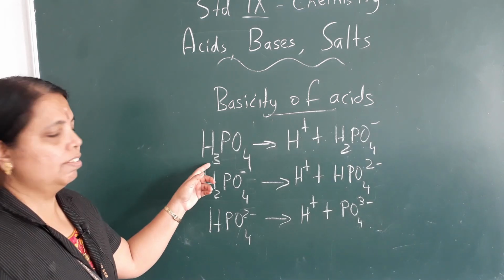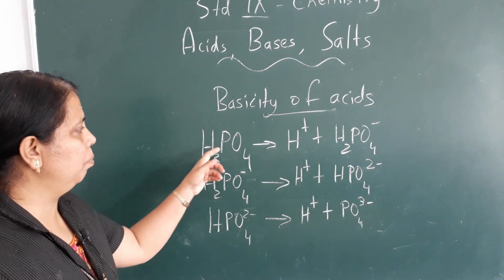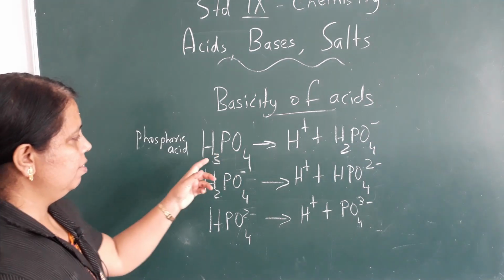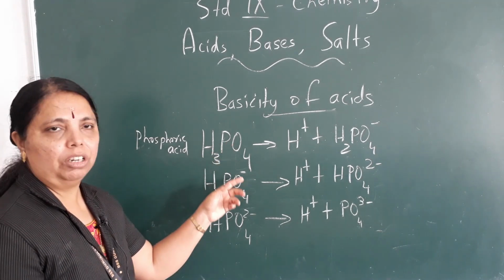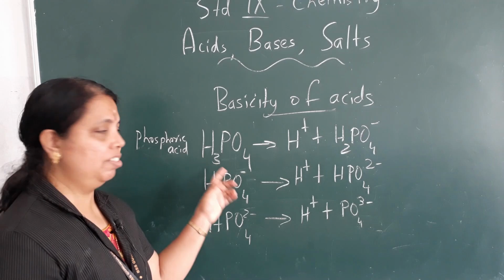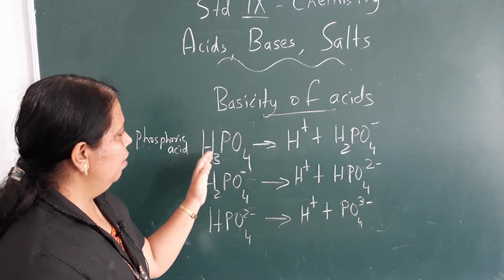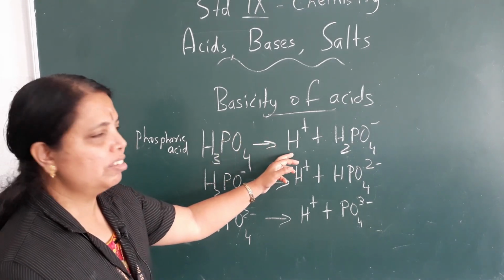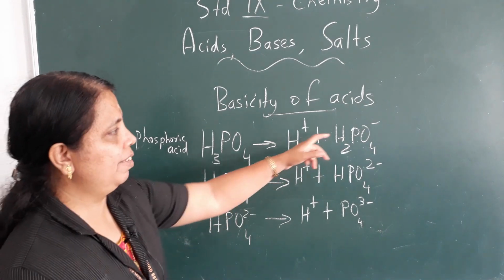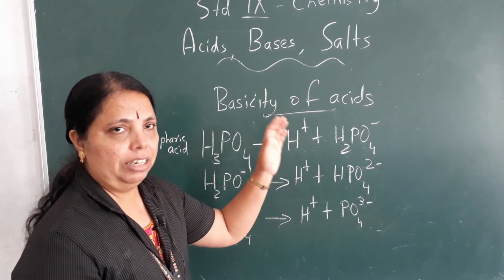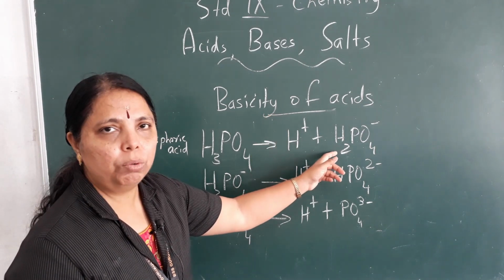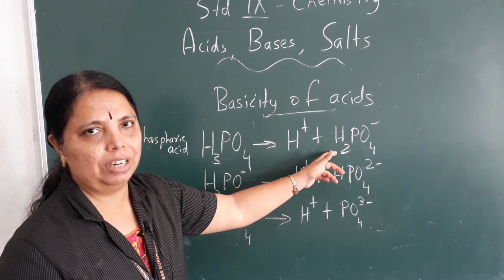3 is phosphoric acid, H3PO4. Now this is phosphoric acid. The formula is H3PO4. Now let us work out the ionization of phosphoric acid. Again, first step, one H+ comes out. So this acquires one negative charge. Now ionization is not over because there are 2 more hydrogens remaining to get ionized, isn't it?